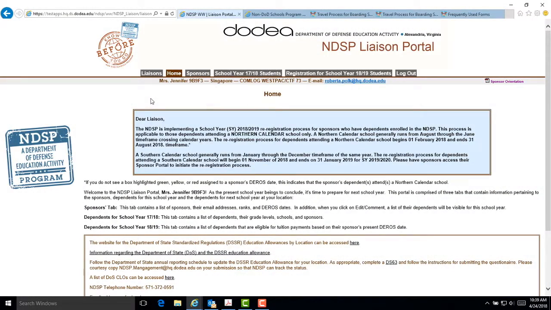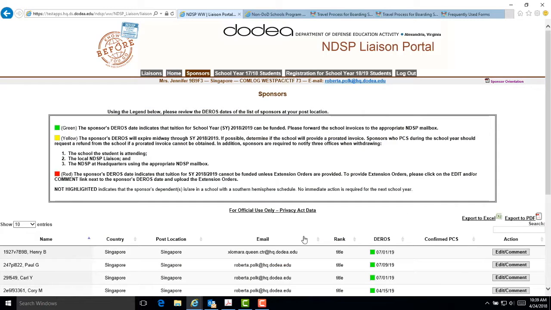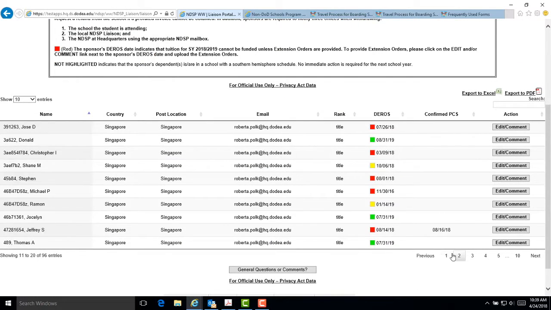Module 4, the NDSP Liaison Portal Sponsors tab. The Sponsors tab lists the active sponsors in your area, and we're using Singapore as an example. The table at the bottom of the page lists the sponsor's name, the country where the sponsor is stationed, the post location, the sponsor's email address, the sponsor's rank, the sponsor's DeROS, and the sponsor's confirmed PCS if there is one.